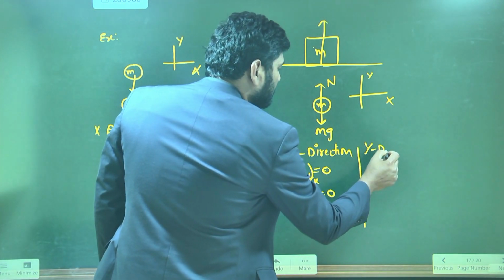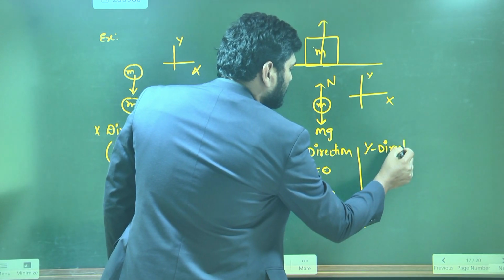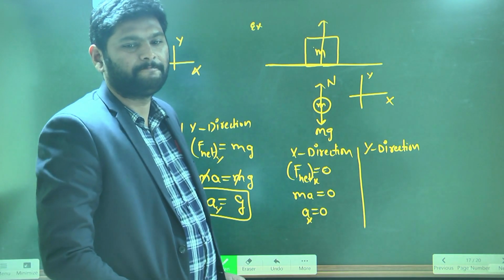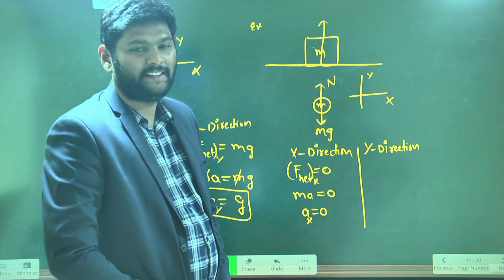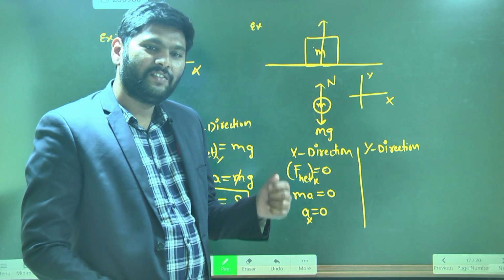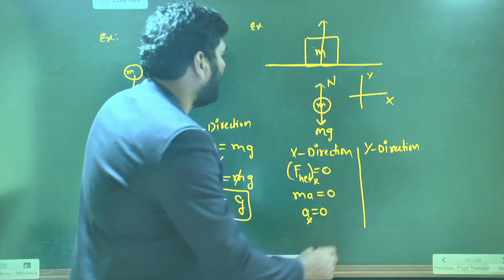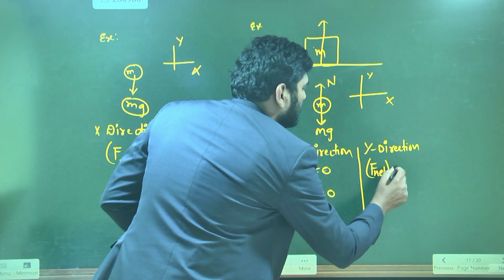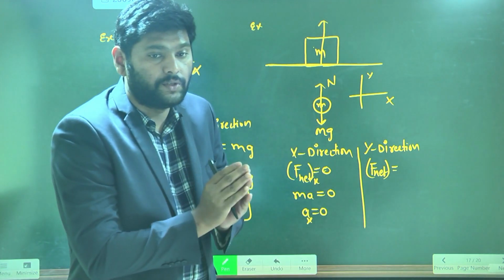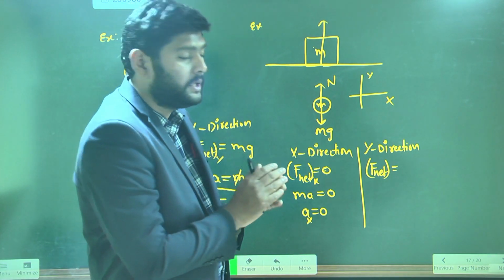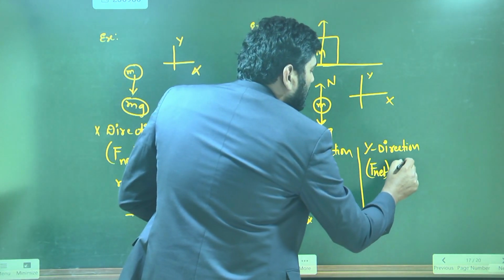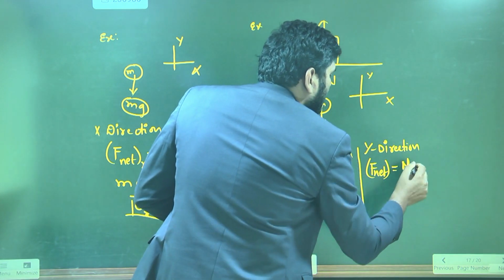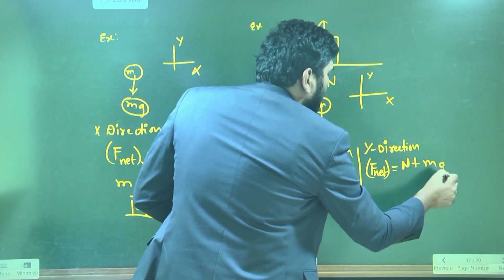Now same way, let's see along y direction. Along y direction, how many forces are acting? 2. What are they? Gravitational force and normal force. Very good. So what is the net force along y direction? Net force means the sum of the forces. What is the sum here? N plus mg. That is the sum of the forces.